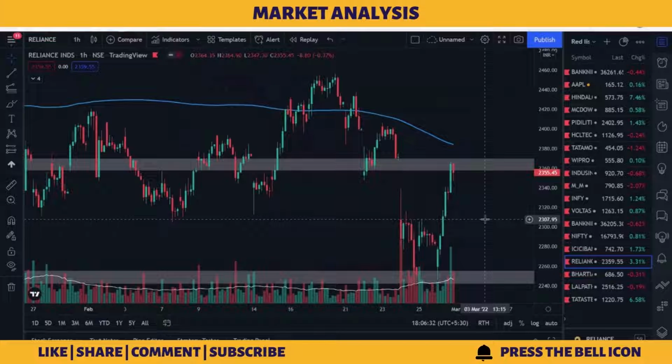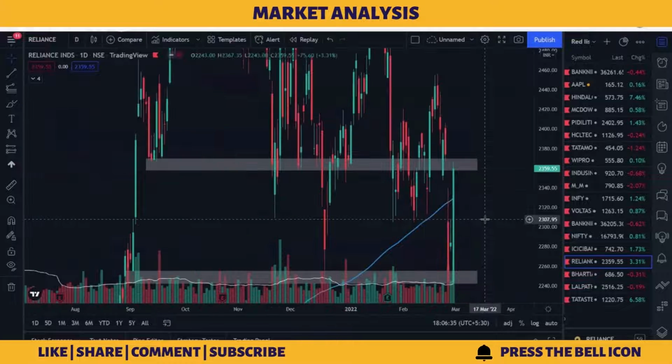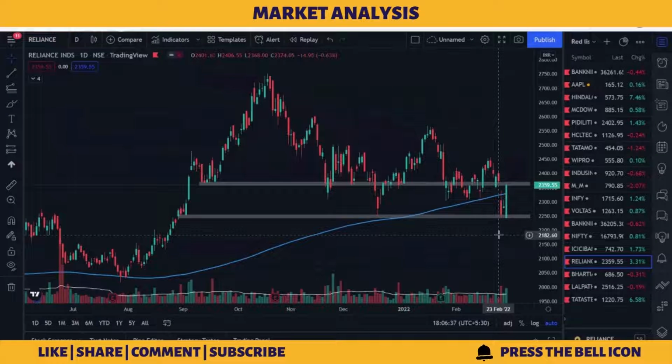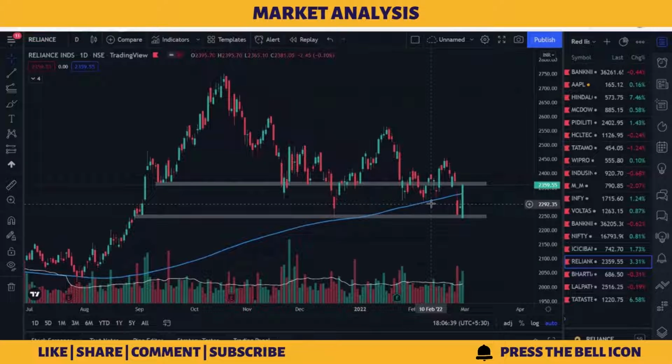So same with Reliance, I would show you. Okay, so on 1-day time frame right here, we can see that it has given a breakdown from 200 moving average, but took support from the levels of around 2243. Okay, and now it has given a breakout from this 200 moving average. That means it is a fake breakout, and still market has momentum to go long.